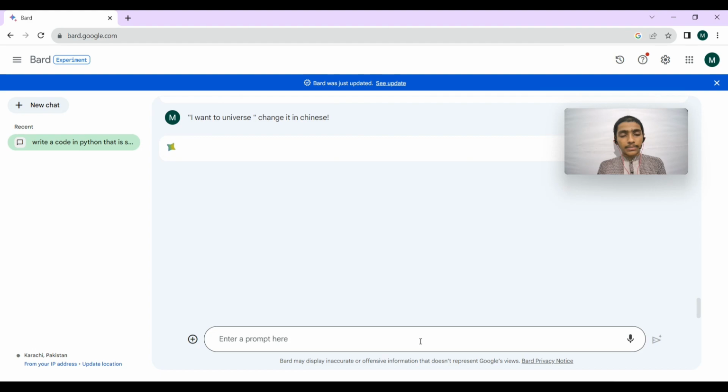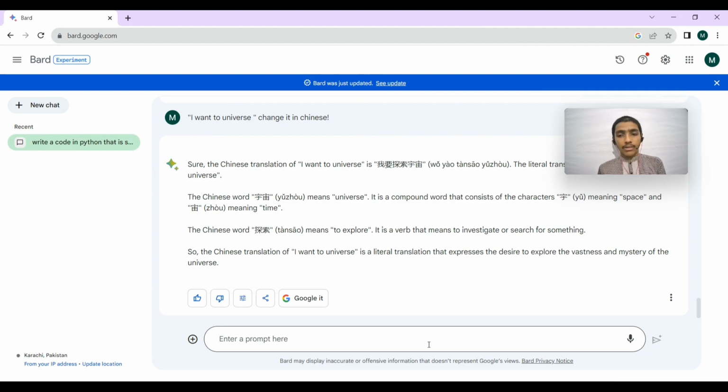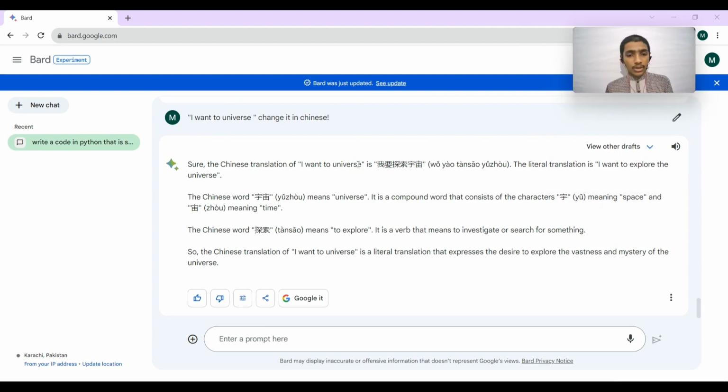It's generating. This is our third attempt. Okay, it has given us the Chinese translation. Here is the translation, and it has translated with an explanation as well.